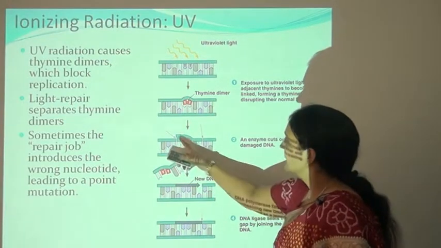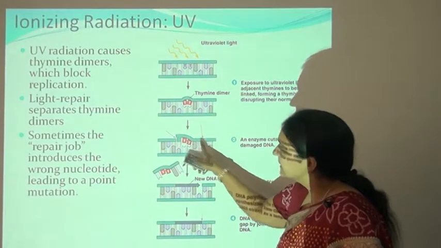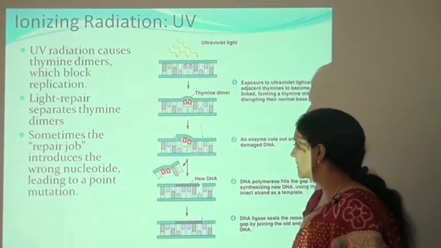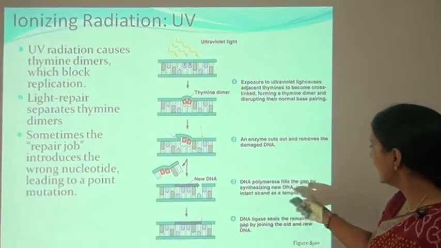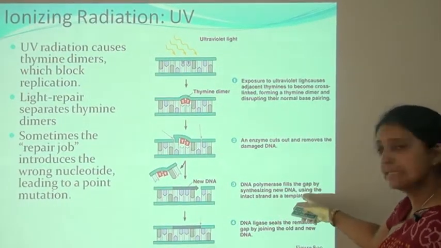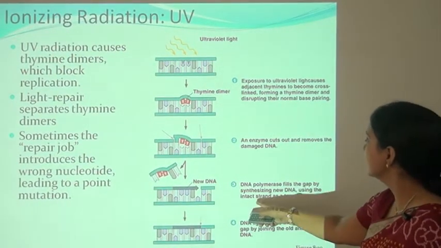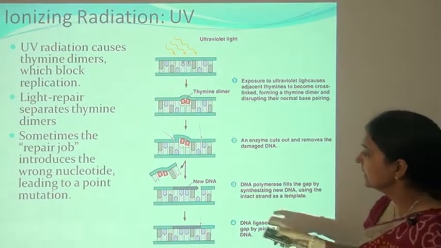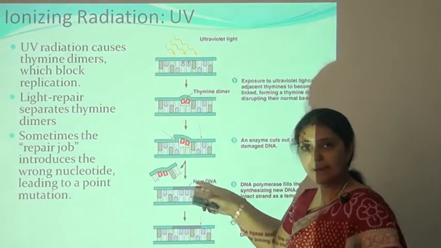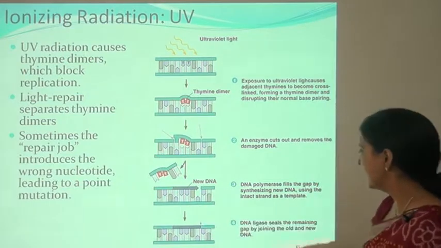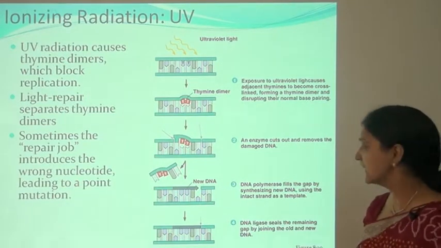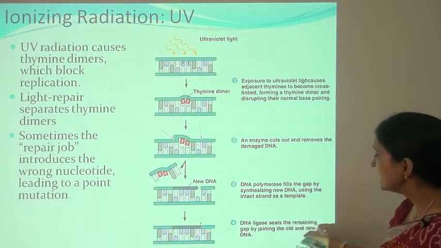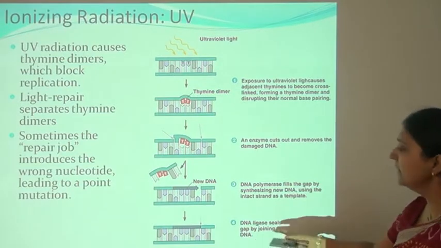The enzyme cuts the DNA at the damaged portion. Now, DNA polymerase fills the gaps by synthesizing new DNA using the intact strand as a template. This new DNA is inserted by the enzyme DNA polymerase, and the next enzyme, DNA ligase, seals the remaining gap by joining the old and new DNA.